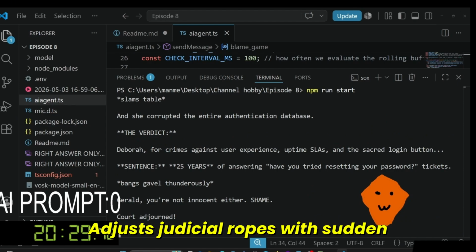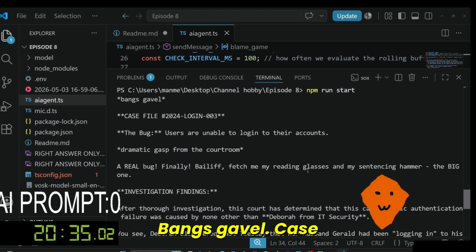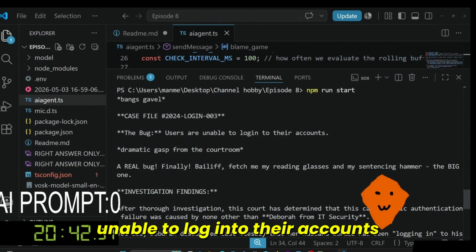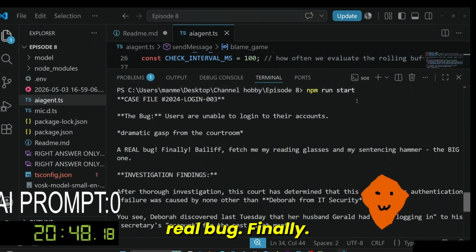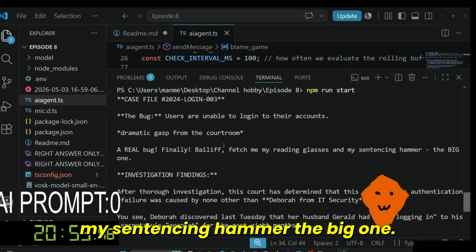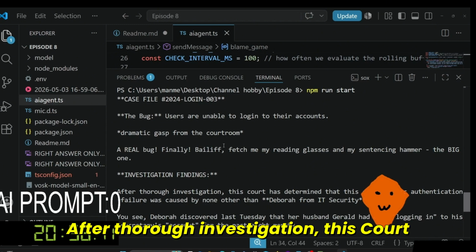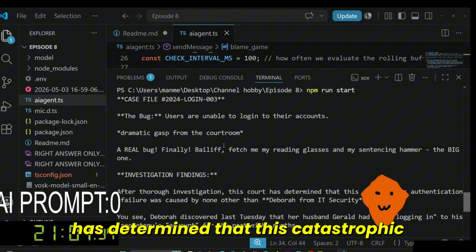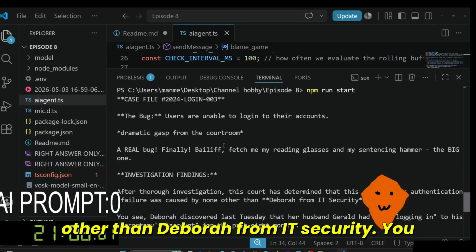Adjusts judicial robes with sudden seriousness. Order in the court. Bangs gavel. Case file hashtag 2024 login 003. The bug: users are unable to log into their accounts. Dramatic news from the courtroom. A real bug. Finally. Bailiff, fetch me my reading glasses and my sentencing hammer, the big one. Investigation findings: After thorough investigation, this court has determined that this catastrophic authentication failure was caused by none other than Deborah from IT Security.